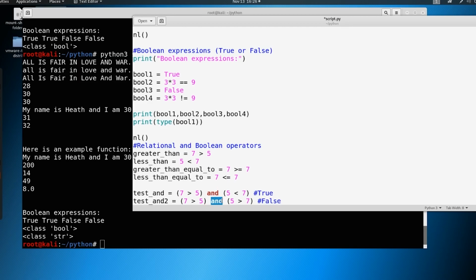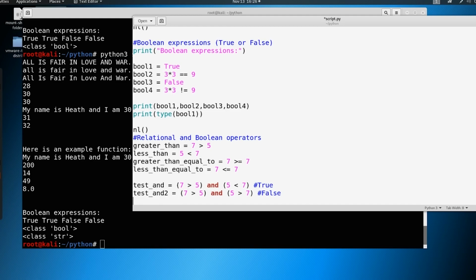And is very important here, right? What if we were to say something like or, though? If we were to say, let's test out or, we could say 7 is greater than 5, or 5 is less than 7. Well, this is going to return true.